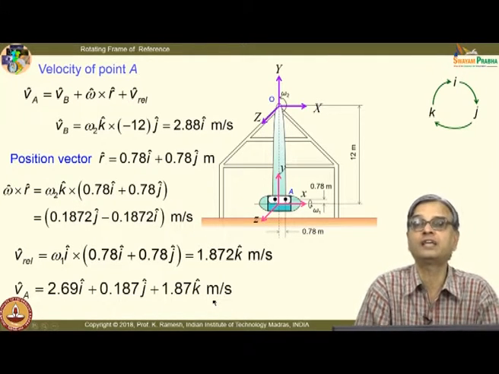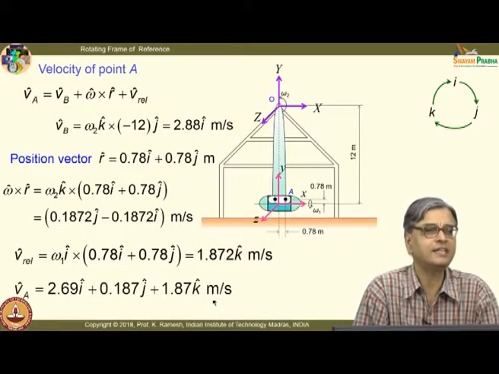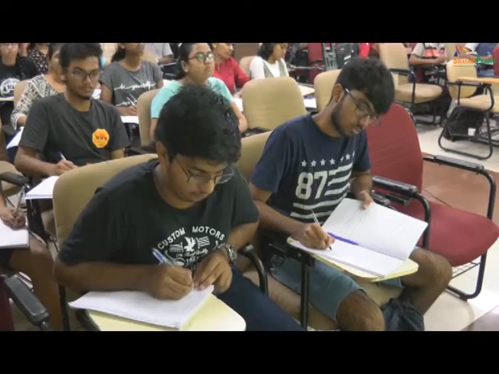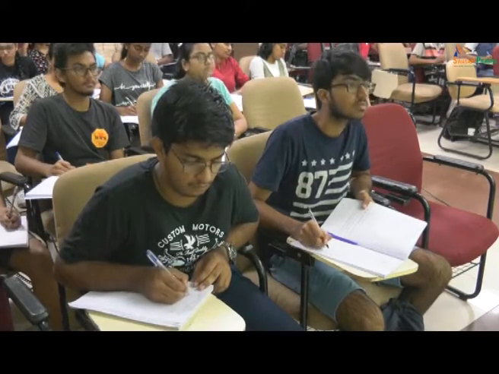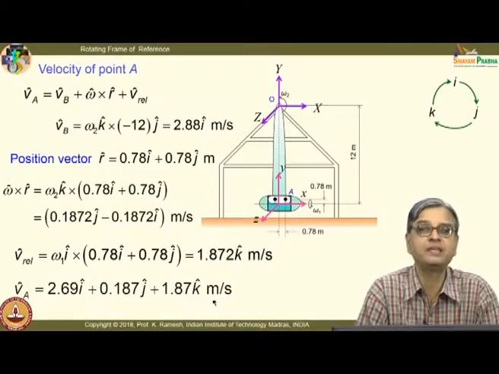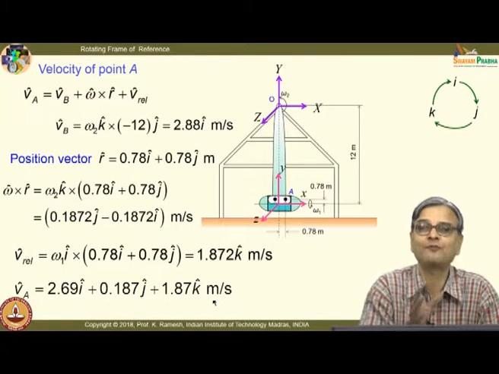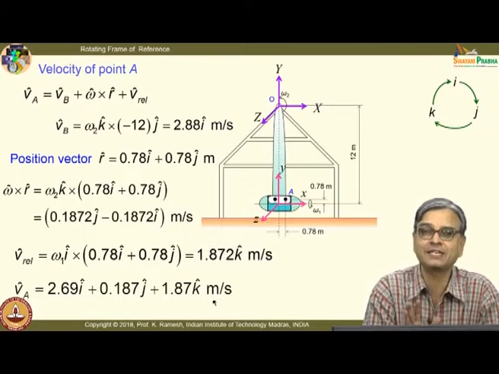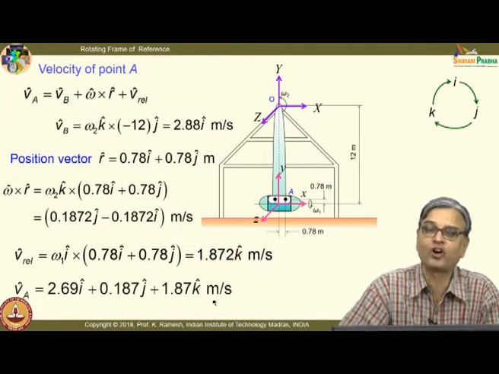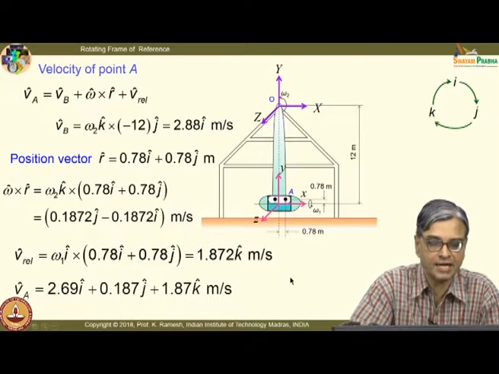So, finding out the absolute velocity is straightforward, and here again I have selected the problem in such a manner. Equations are developed for point A, and B is my origin of the rotating frame of reference. You do not have to modify the expression in any manner. Once you have done it for velocity, let us move for acceleration terms,